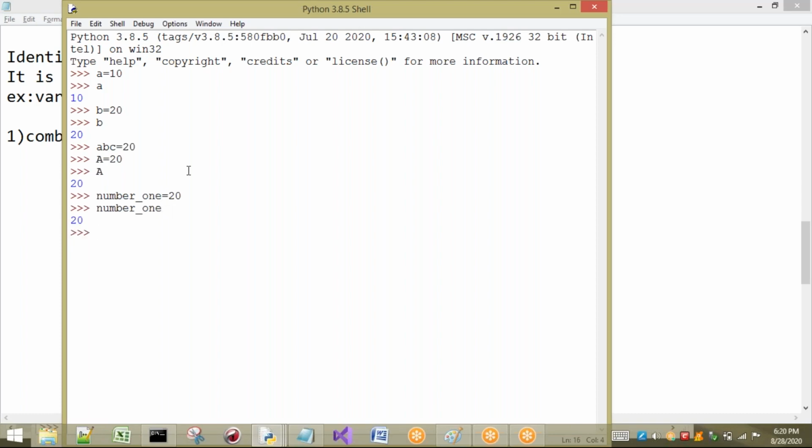These are the different examples of identifiers showing the combination: here lowercase, here uppercase, here underscore. One more, a combination with numbers also, like 20, which is also valid.